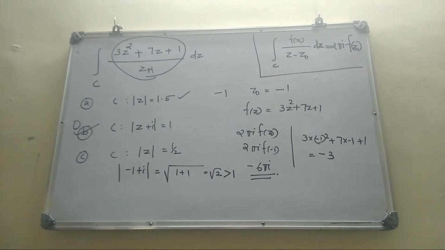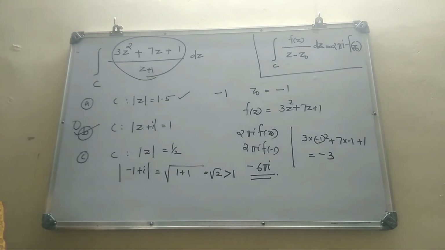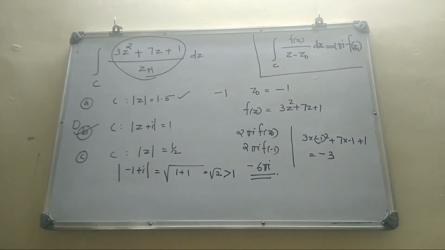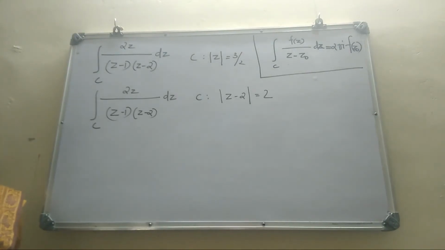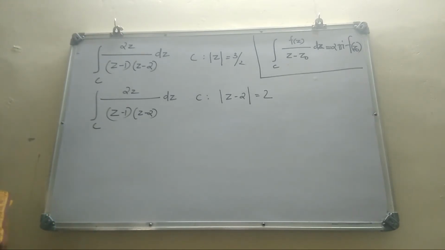Next, consider the third circle. See, the third circle is a circle with center 0 and radius half. Clearly minus 1 lies outside of C. Again by Cauchy's theorem, answer is 0. In these two integrals, the integrand is the same, but the curve is different. First one is a circle with center 0 and radius 3 by 2. Second one is a circle with center 2 and radius 2. The integrand is common for both questions.